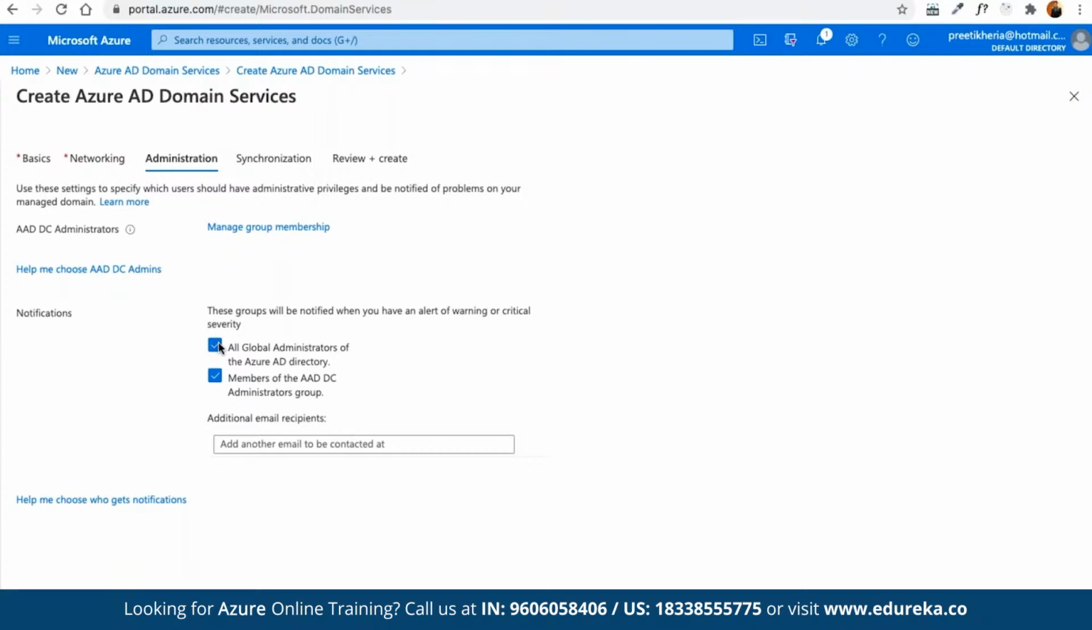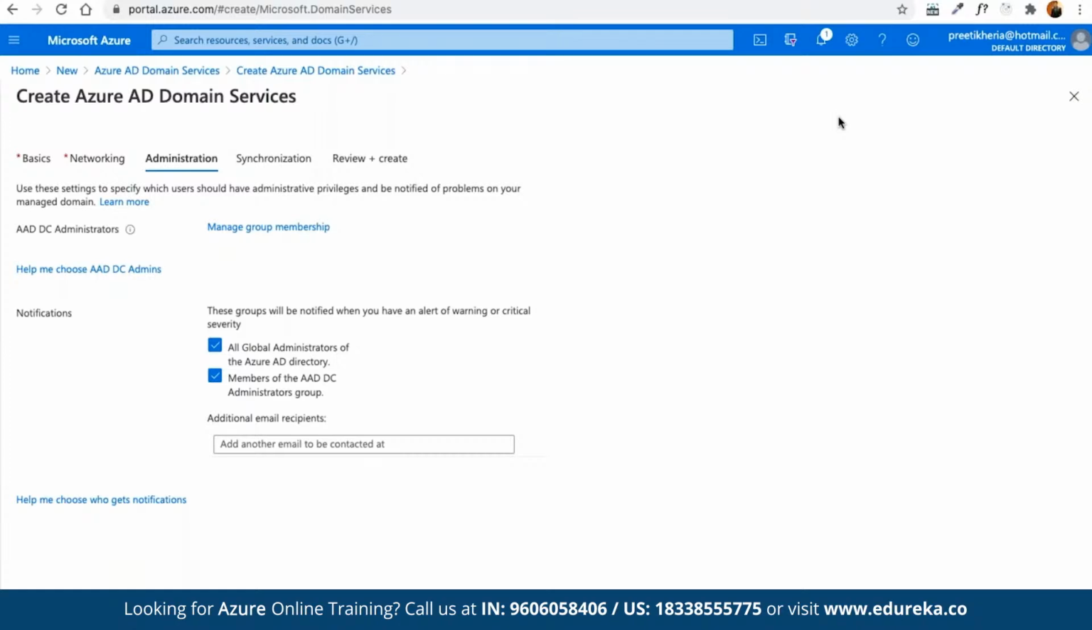And then we can choose to specify the notifications. These groups will be notified when we have an alert of warning or critical severity. So here we can choose all global administrators or the members of the AD group as part of the administrator group, where we can add multiple sets of users as and when required. And here we can add additional email recipients by specifying their email addresses. We are going to add the users later on, so we can keep it to the default parameters for now.